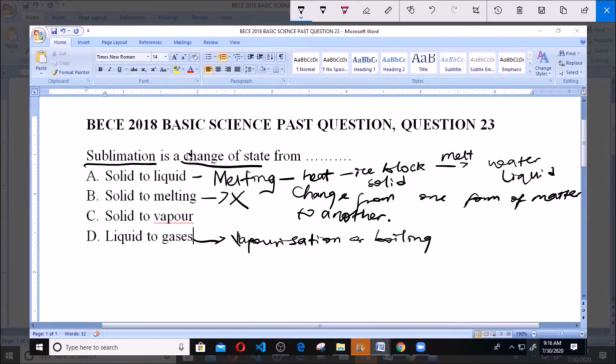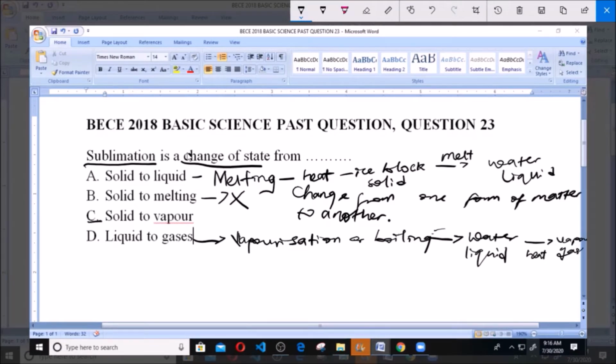Take for instance, when you have a liquid like water. Water is a liquid, and now you apply heat to this water. It will now begin to change to vapor, and vapor is a gas. Now what happened? You've boiled this water by the application of heat, or you vaporized this water by applying heat to give vapor. So the change from liquid to gases is either vaporization or boiling.